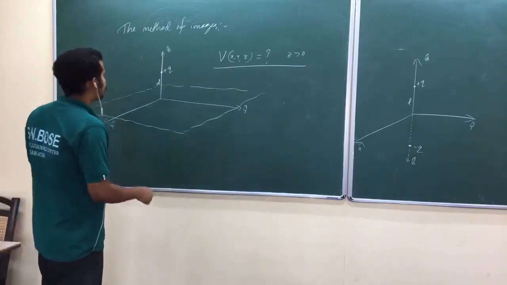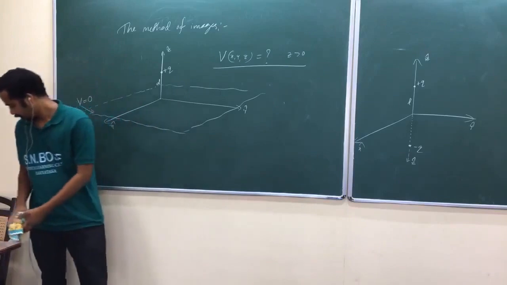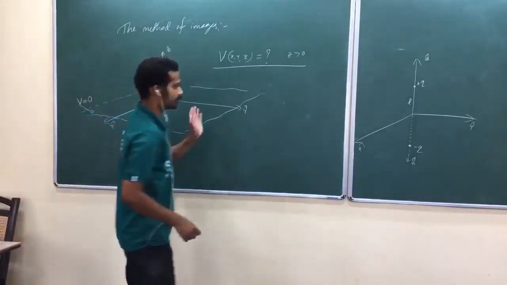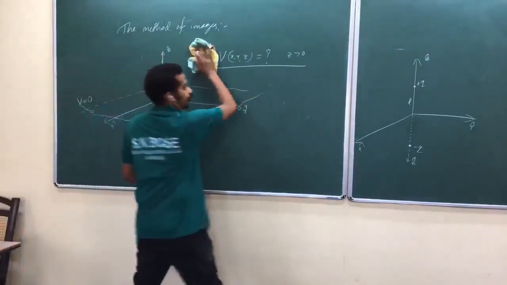From the mathematical point of view, V equals 0 when z equals 0, for z greater than 0.